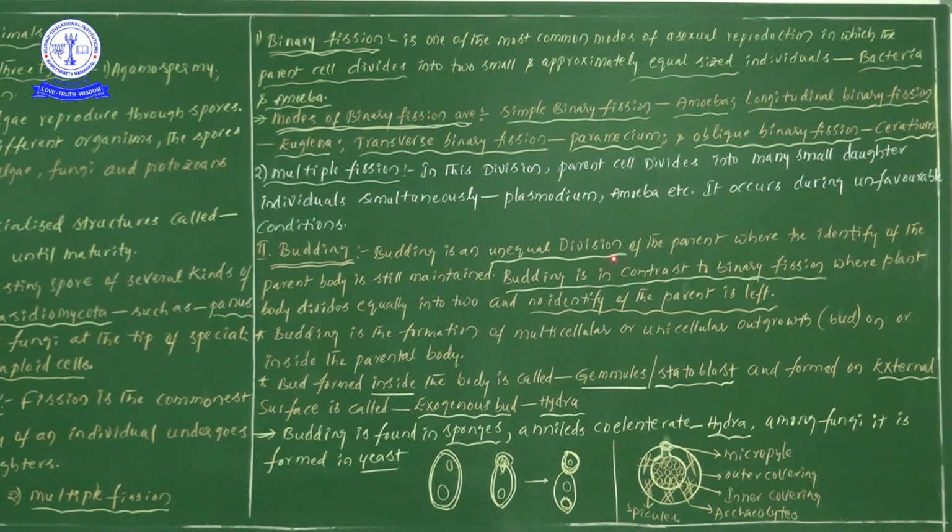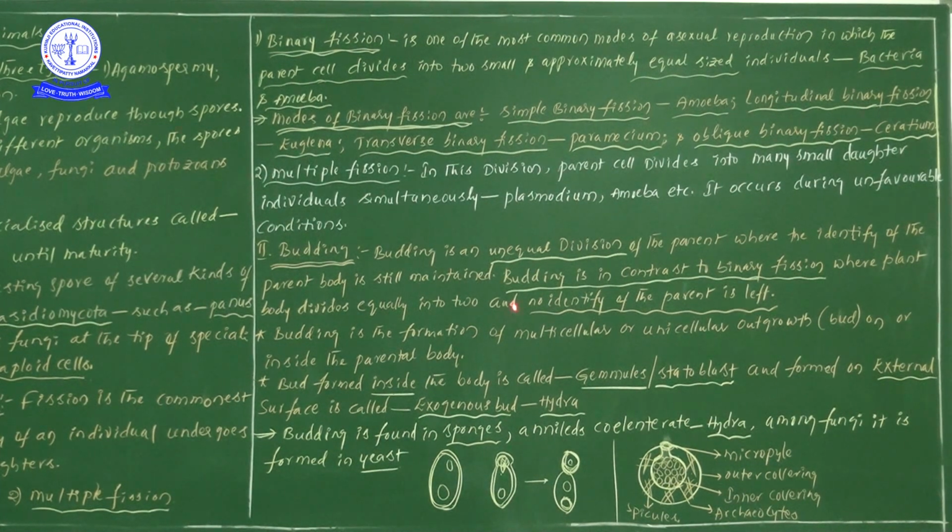Budding is an unequal division of the parent where the identity of the parental body is still maintained. The bud does not detach from the parent; it remains attached to the parental body. So budding is an unequal division of the parent where the identity of the parental body is still maintained.